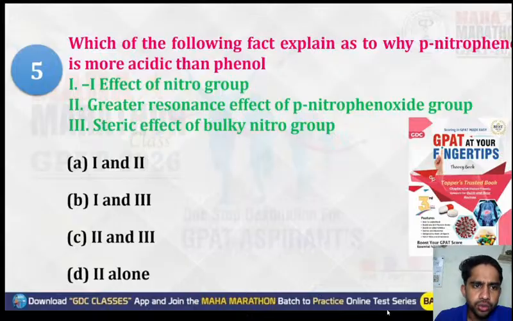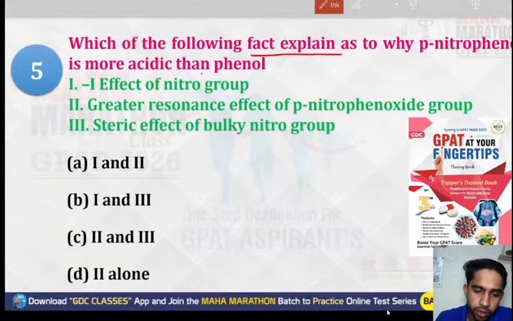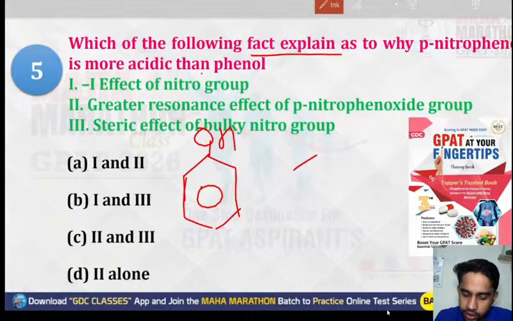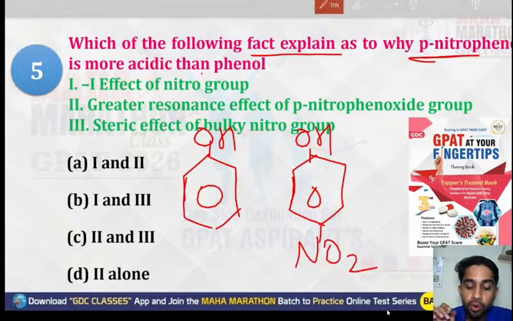Now, next question, question number 5. It asks which of the following facts explain why para-nitrophenol is more acidic than phenol. The first one is phenol, and the other one is para-nitrophenol. So they are saying that para-nitrophenol is more acidic than phenol.